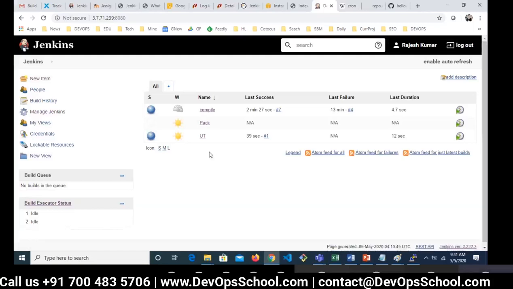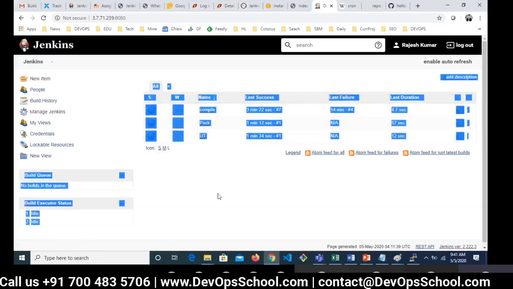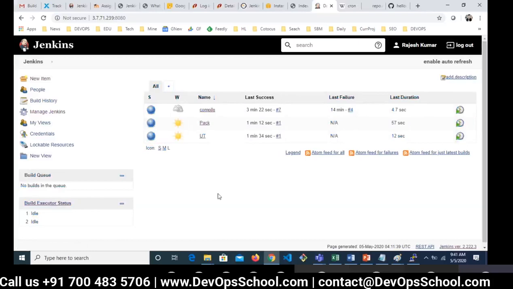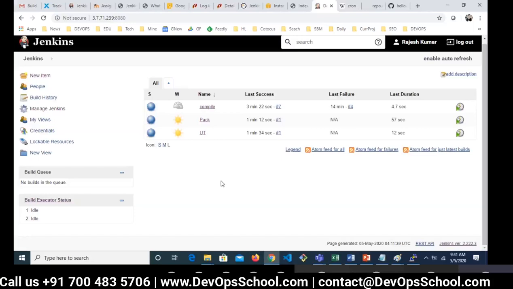So what we have decided is, I'll have my own view. This is the All view which is created by Jenkins. Now I'll have my own views to manage your own jobs. Right now I have 3 jobs. Each one of you will create 3 jobs, so that means 7 times 3, 21 jobs. Managing each job will become very clumsy. So I'll start isolating myself to begin with.